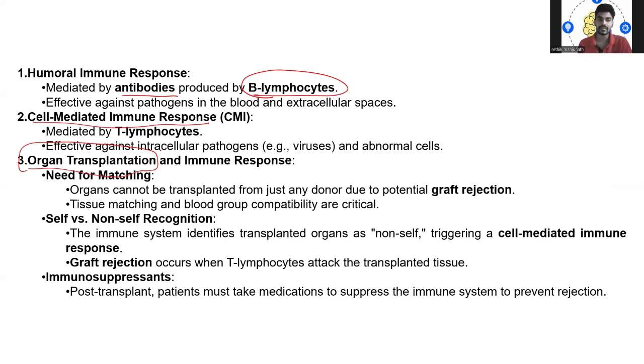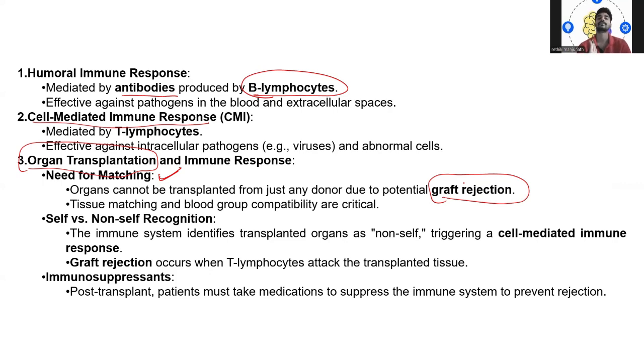So first thing is we need to match them. Organ cannot be transplanted from just any donor due to potential graft rejection. That's what I told. Graft rejection मतलब ऐसे ही हम लोग किसी भी organ को transplant नहीं कर सकते. We need to match them. Say, like in blood grouping, what happens? If we are A negative, obviously we need A negative blood group, right? So if someone is A positive, we can't just give them A negative, that cannot be done.